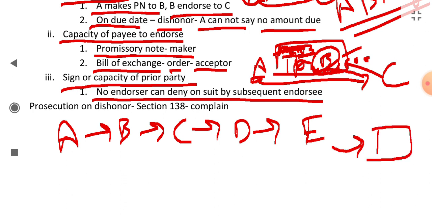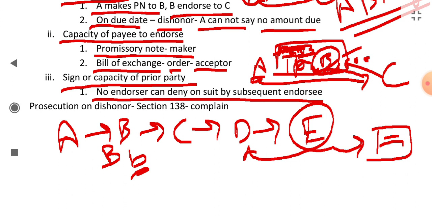Now when E goes for the payment, he goes to D. He says, D, you have given me that check. Now the date has come, so pay me. Now D cannot say, oh, on this check the sign of B is wrong, because B is a prior party, and the sign of B is a fake sign.